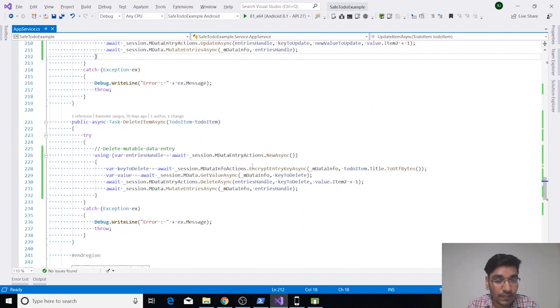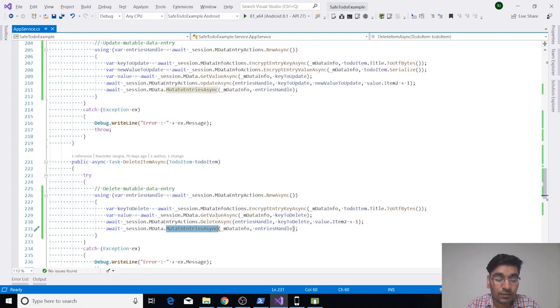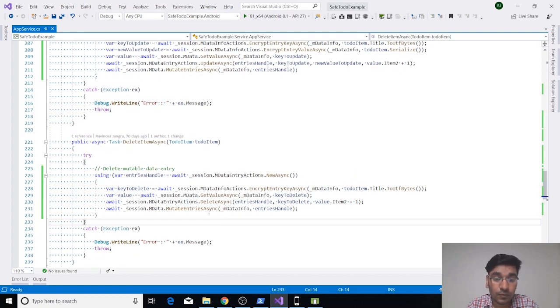Same thing we are doing for delete, or you can say remove also. We are creating a new mdata entry action. We are encrypting the key to check which key we have to update, and fetching the version of your current value. Then we are doing a delete operation, passing our entry action handle and our key to delete, and the version +1, and then we are mutating it to reflect the changes on the network. If you don't mutate it, it will not be reflected on the network. And we are updating this version.